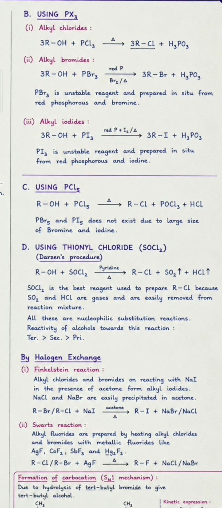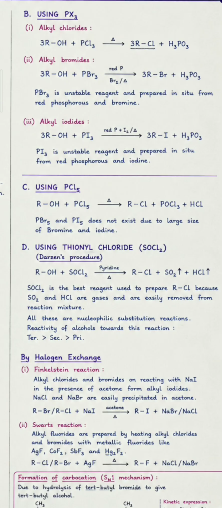And next one is using thionyl chloride. It is also called Darzens procedure. When alcohols are treated with SOCl2, thionyl chloride, in the presence of pyridine, it gives RCl and SO2 and HCl. SOCl2 is the best reagent used to prepare RCl because SO2 and HCl are gases and are easily removed from the reaction mixture. All these are nucleophilic substitution reactions.